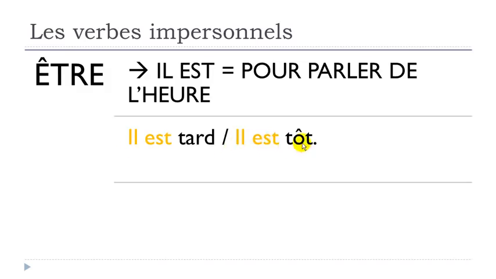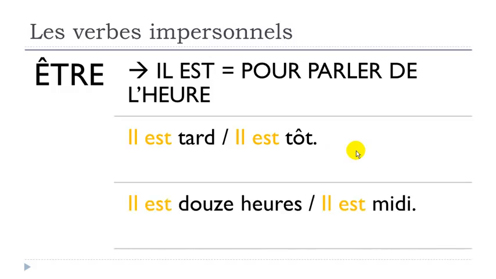Same thing. That's the reason why we use this il form when we give the time. Il est 12 heures, or il est midi, 12 hours. This midi, it's noon. Il est 12 heures, il est midi.